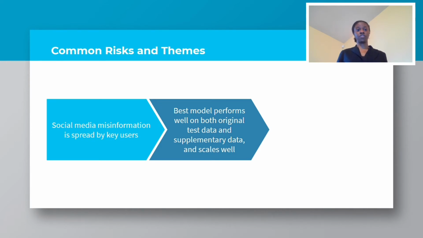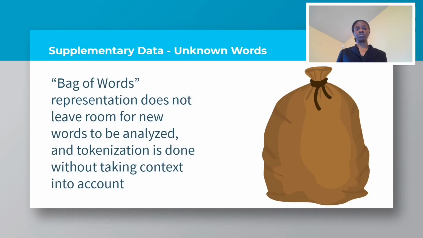is robust against overfitting. The issue, however, with all of these models is that they use a bag of words representation, which doesn't leave room for new words to be analyzed and doesn't consider the context between these words, which is why we see overall poor performance on that supplementary dataset.